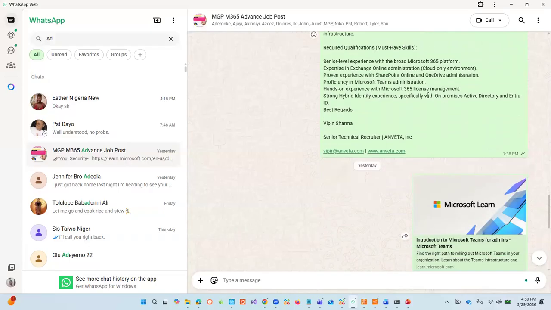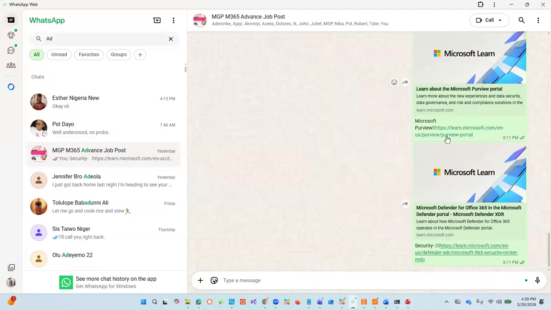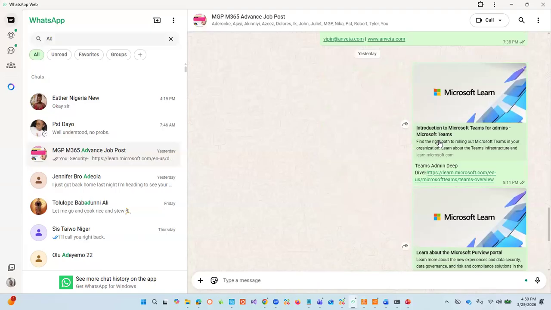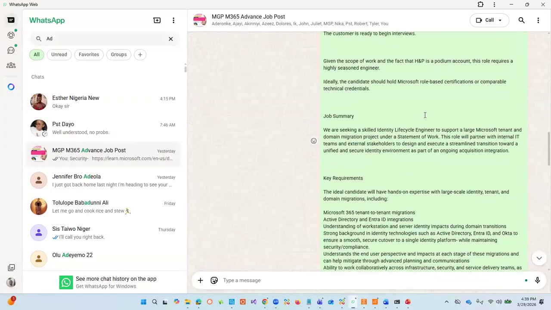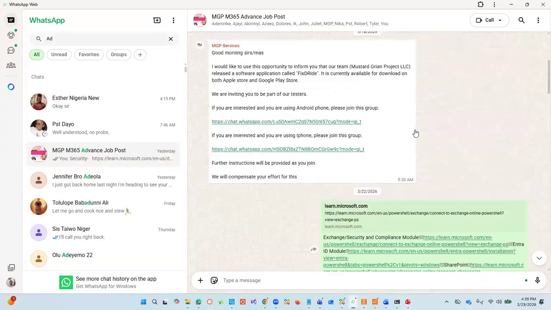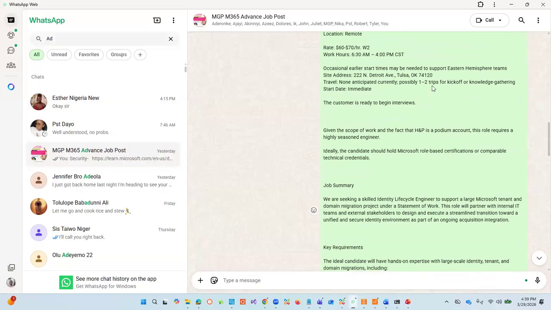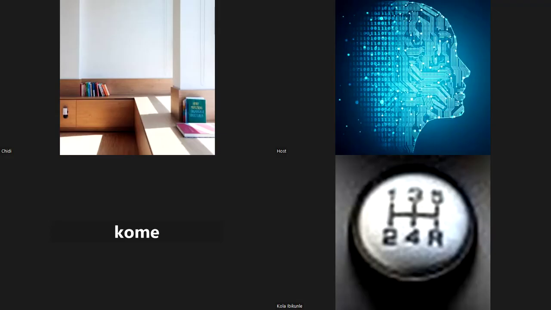So again, we went through on-premises and Active Directory, and we went in deep, so these guys are already doing some of the things they want. These are people who are going to advanced class now, and this is towards the end of their class too. So for those who are interested, you are welcome to continue the journey, and I'll be reaching out to you personally, and I will be going from there. Does that make sense? So this will probably be the end of the class for this set.